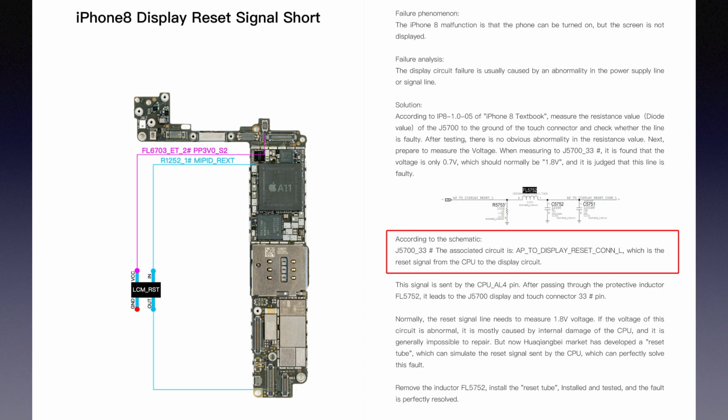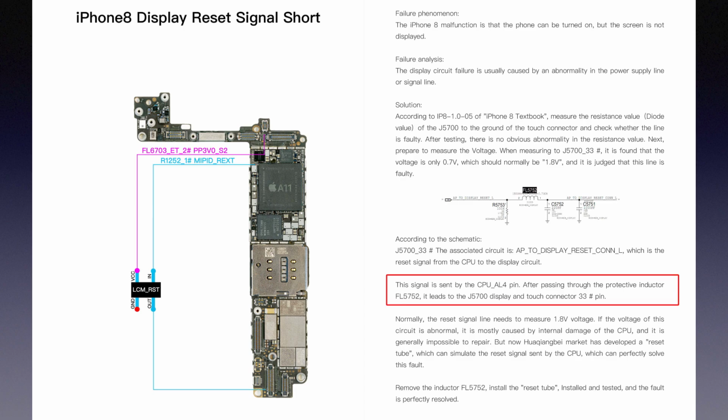J5700 pin 33, the associated circuit is AP to display reset CONN-L, which is the reset signal from the CPU to the display circuit. This signal is sent by the CPU AL4 pin. After passing through the protective inductor FL5752, it leads to the J5700 display and touch connector pin 33.